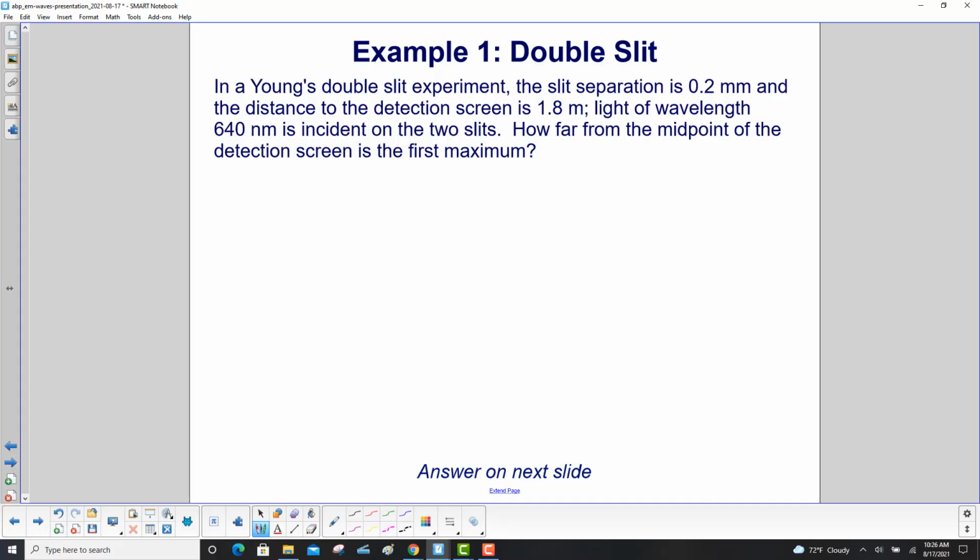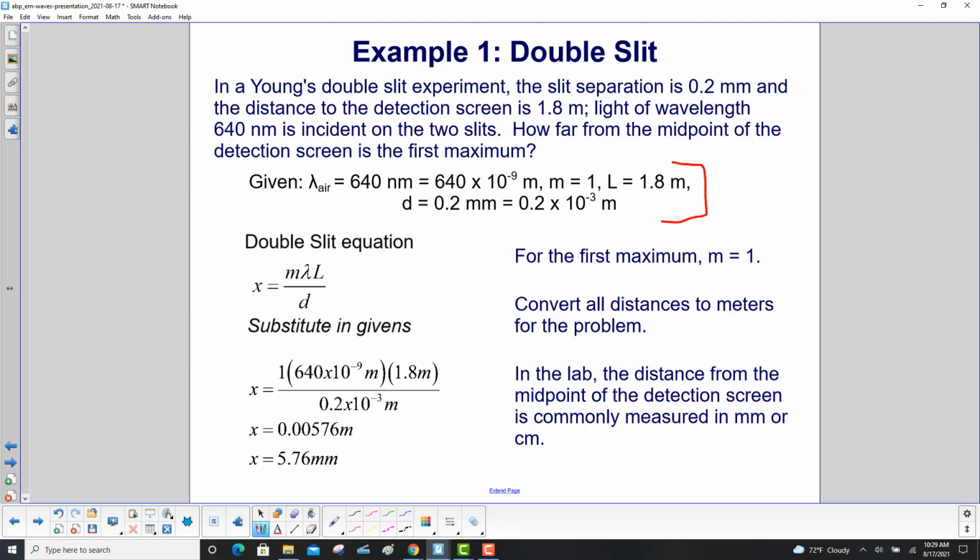In a Young's double slit experiment, the slit separation is 0.2 millimeters and the distance to the detection screen is 1.8 meters. Light of wavelength 640 nanometers is incident on the two slits. How far from the midpoint of the detection screen is the first maximum? The givens are right up here, and a lot of unit conversion had to go on, right? We had nanometers here, had to convert that into meters, and 1 nanometer is 10 to the minus 9th meters. L was okay, that was in meters. The distance between the two slits, millimeters, 1 millimeter is 10 to the minus 3 meters. So everybody has to be in meters so it works out.